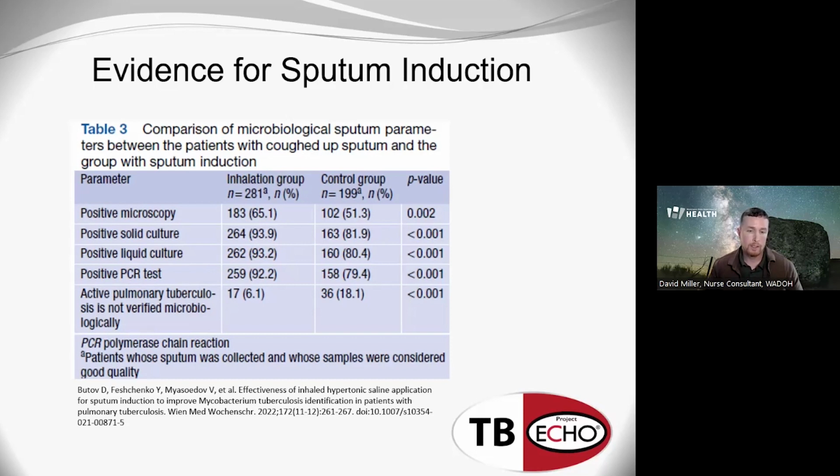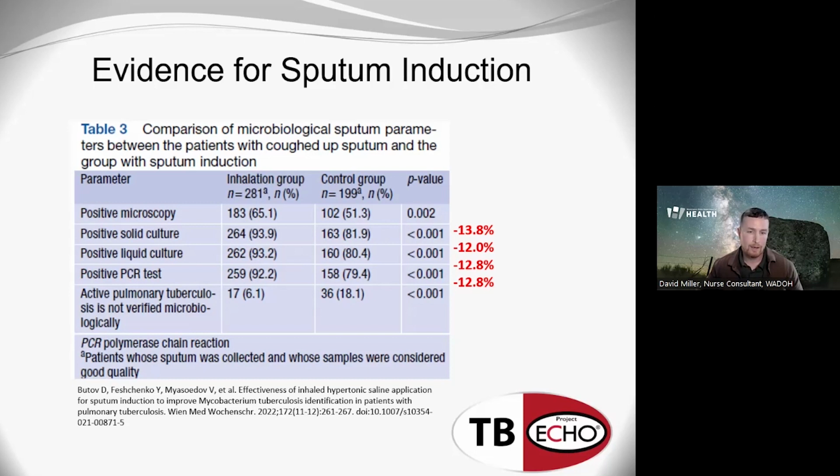And it wasn't by a percent or two, it was really by 12 to 14% across the board. So statistically significant in every category of testing that they did. So their conclusions came down to, the patients who produced sputum samples spontaneously were about 3 times more likely to not have microbiological confirmation of disease than those patients that did have sputum induction.